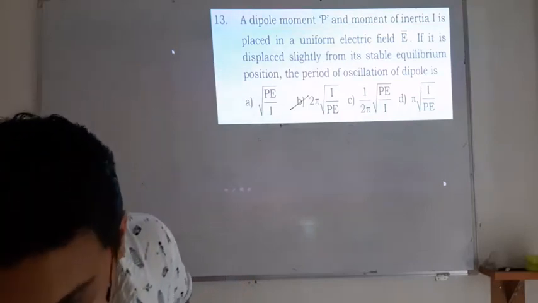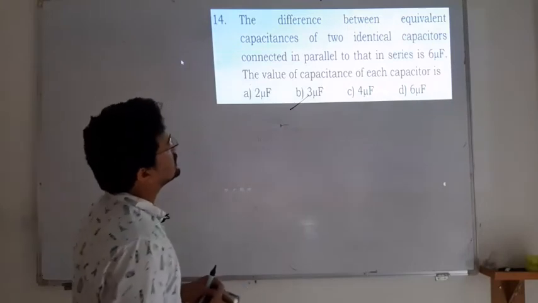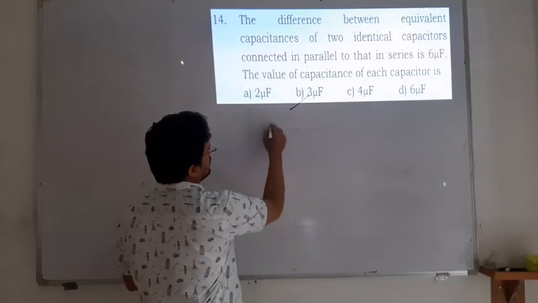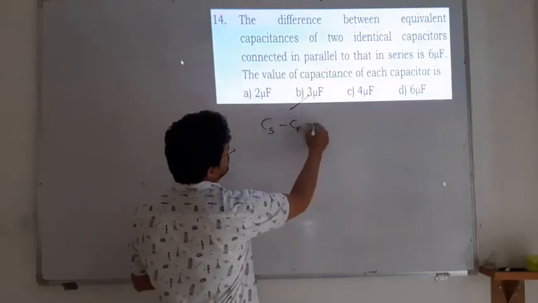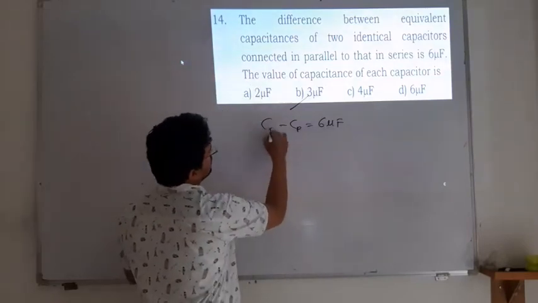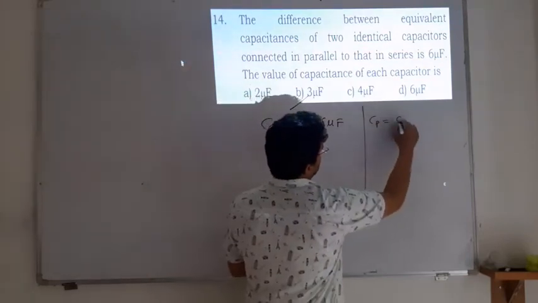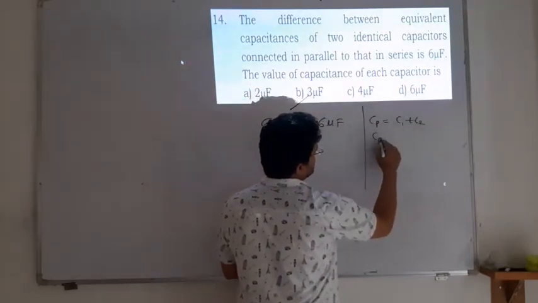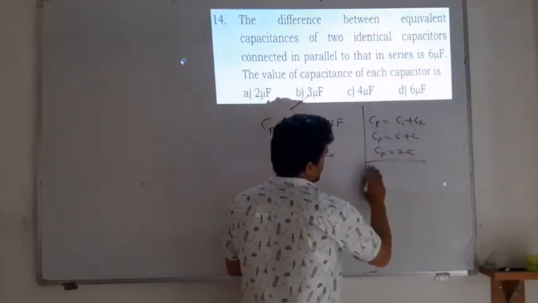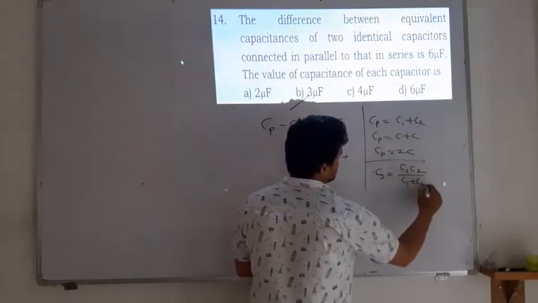Next one, the difference between the equivalent capacitance of two identical capacitors connected in parallel and in series is 6 microfarad. So CP minus CS is equal to 6 microfarad, that is given. How to calculate CP? C1 plus C2, but both are equal, that means CP is equal to C plus C, so CP is equal to 2C.